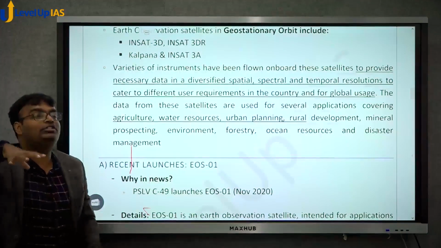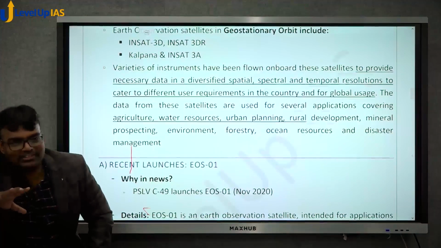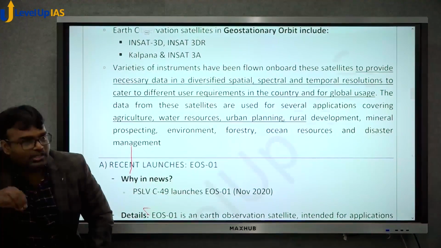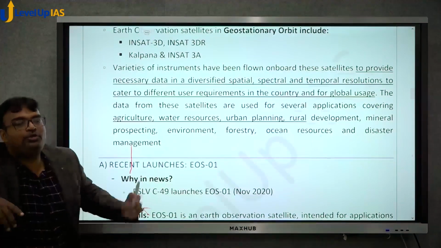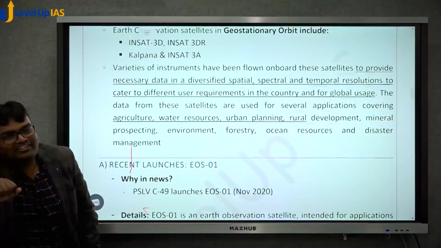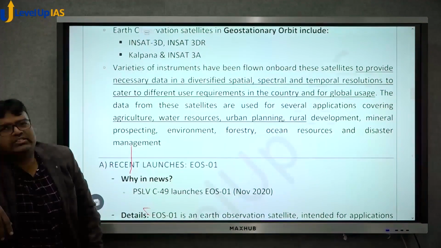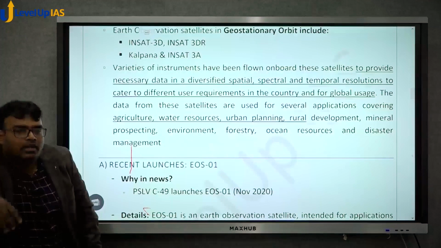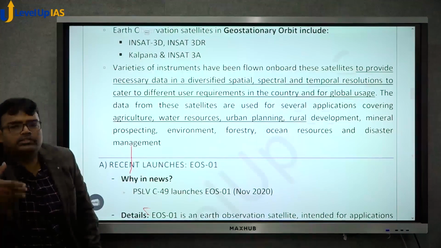Now, if you are able to see Earth from the top, what can you do? This is the question. If you are able to observe Earth from the top, what are all the things you can do? So here you cannot cram it. In the preliminary examination, you'll have to use your common sense and go as broad as possible. Will it be able to identify chlorophyll? Yes, it will. Think very broadly. Can a satellite do this? Yes, it will be able to do it.